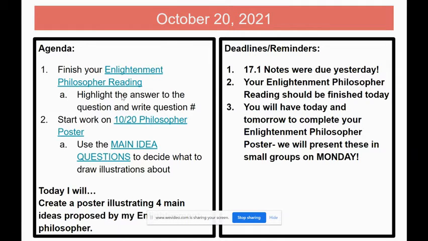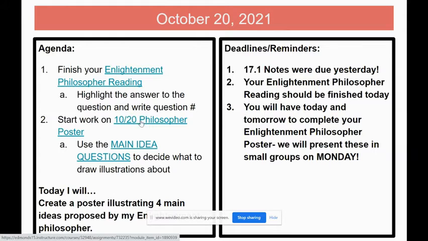I hope you've already finished reading that article and highlighting the answers to the "stop here and discuss" questions on the paper itself. That way you've read the whole article front and back and are ready to now start working on your 1020 philosopher poster.